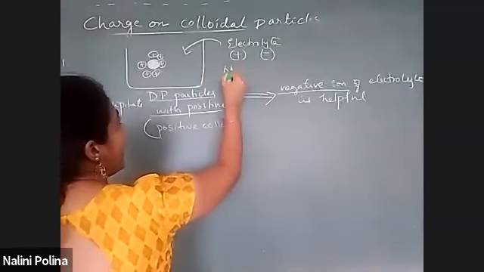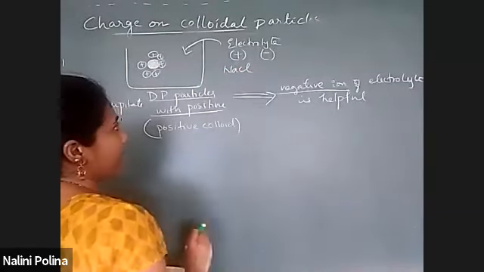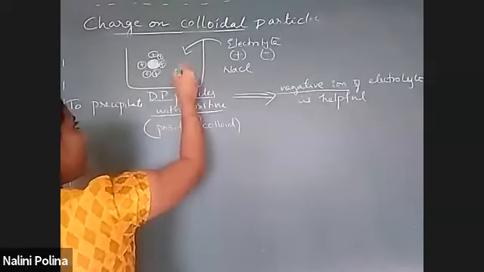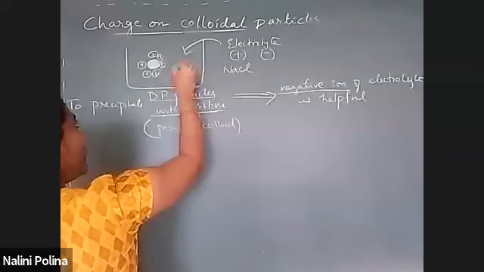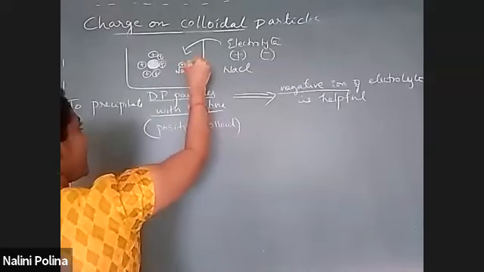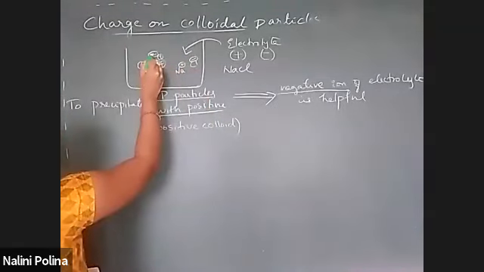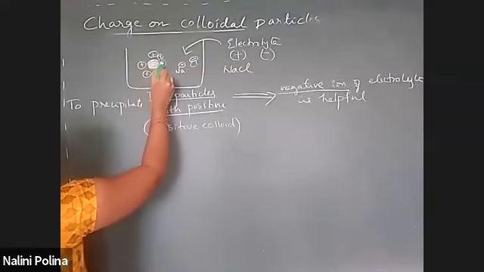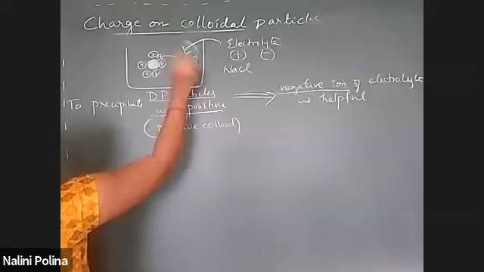Say for example, I added an electrolyte NaCl. On going into this solution, it will break down as Na plus and Cl minus. Since positive charge is there on the surface of colloidal particles, it will combine with the negative ion of electrolyte.